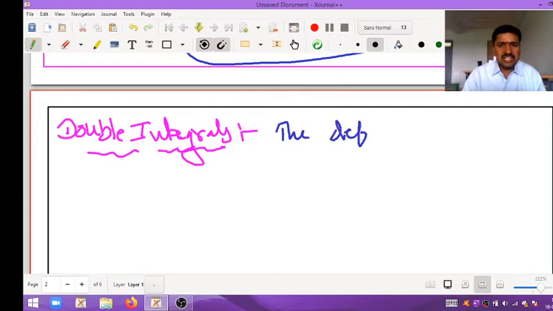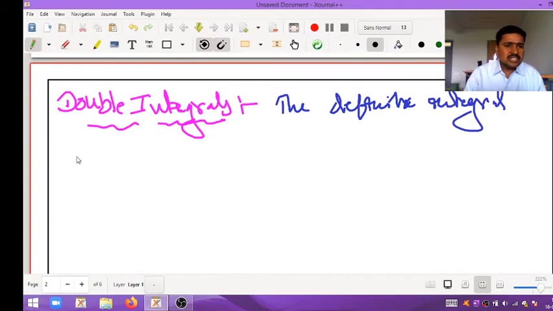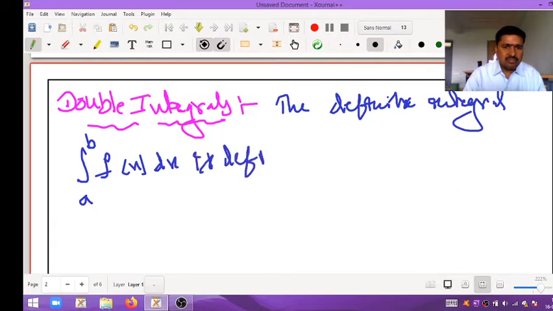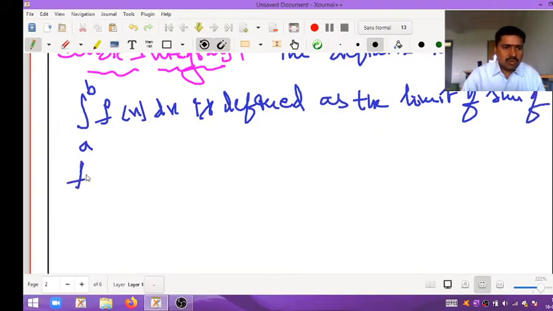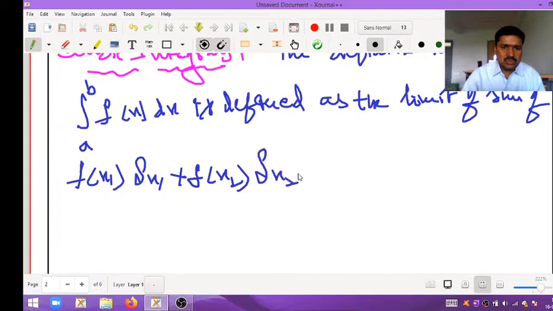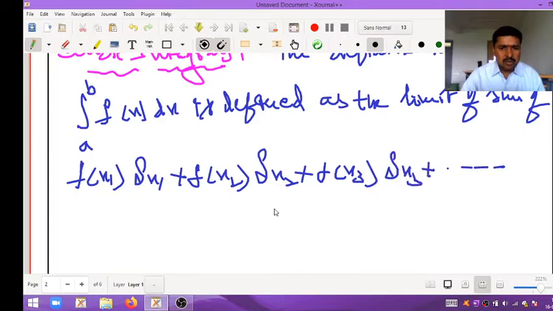See here, the definite integral from a to b of f of x dx is defined as the limit of the sum of f of x1 into delta x1 plus f of x2 into delta x2 plus f of x3 into delta x3 plus so on, plus f of xn into delta xn.